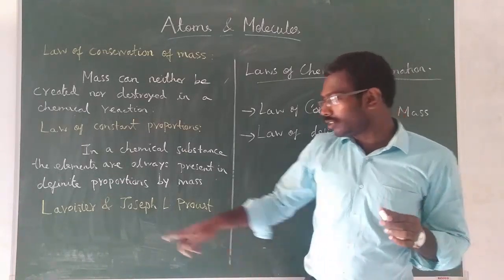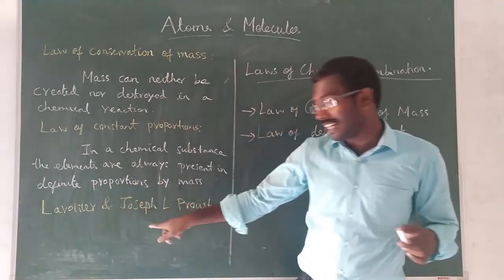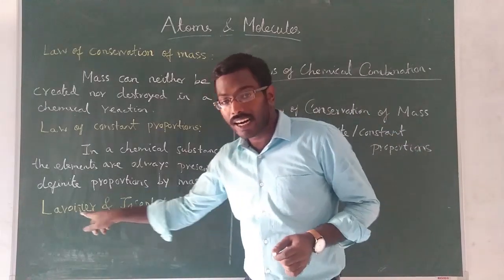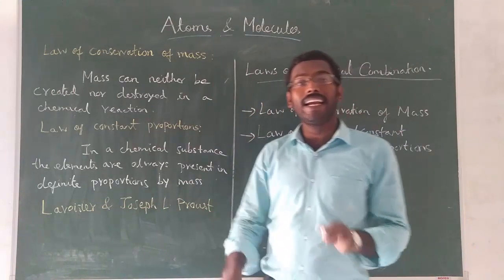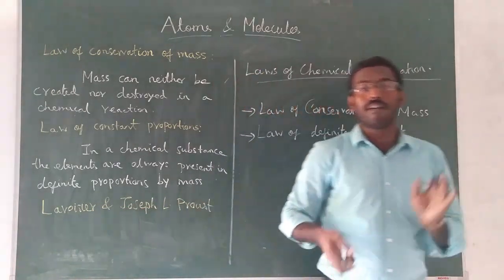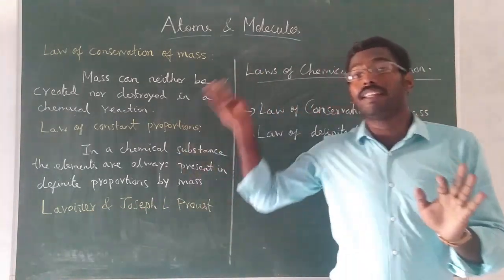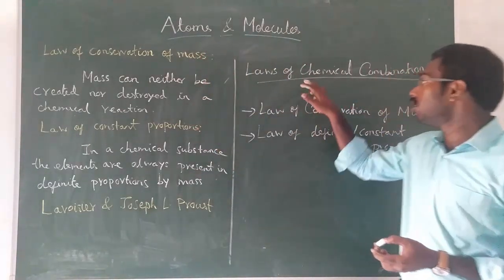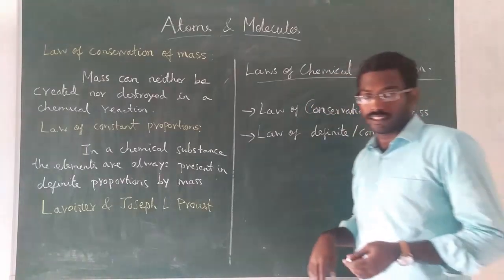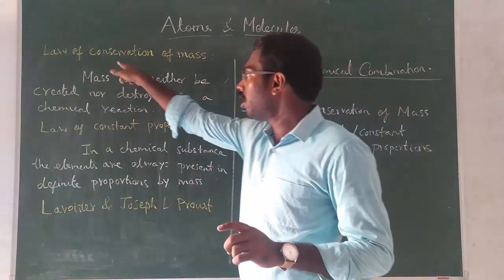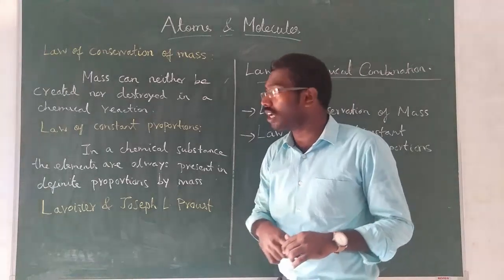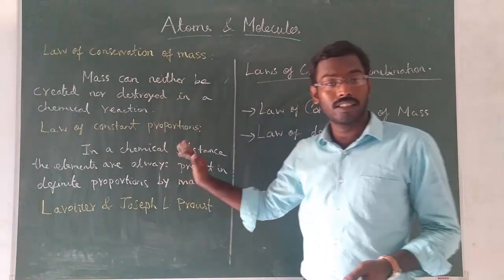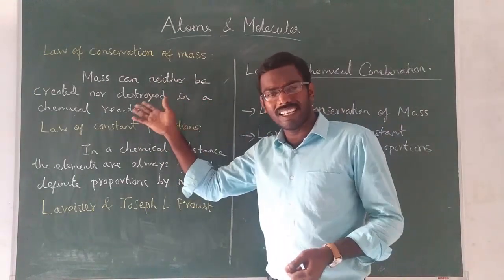Two scientists, not only Lavoisier, but with him another scientist, Joseph Proust. Lavoisier and Joseph Proust did a lot of experiments, and based on those experiments they derived these two laws. These two laws are together called the laws of chemical combination. The first law is the law of conservation of mass. You should study and memorize these two laws, and you can understand them easily.